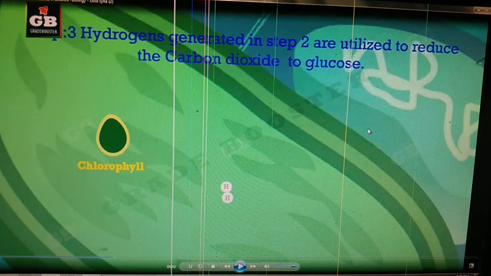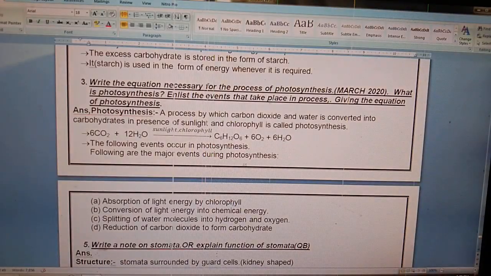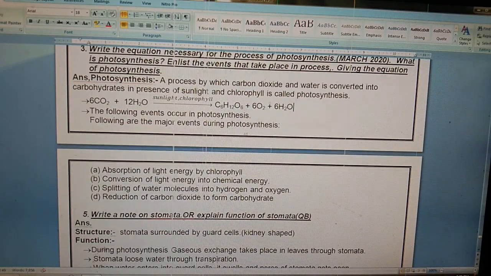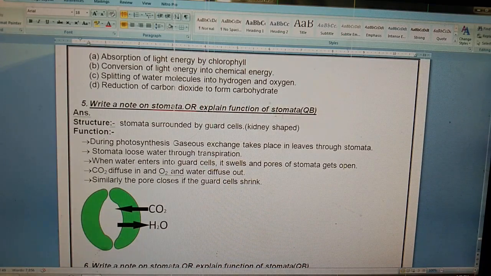After these 3 steps of photosynthesis, we studied the function of stomata. We know, see this is the stomata. It is made up of 2 guard cells. When a stomata gets open, let us see it through the video.